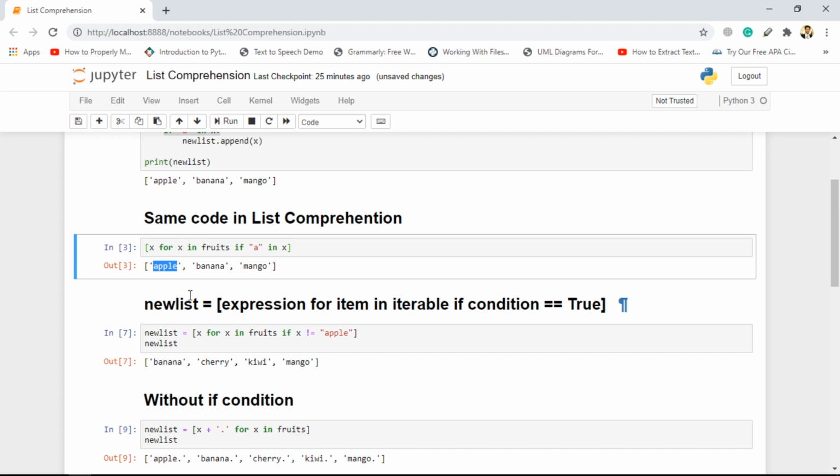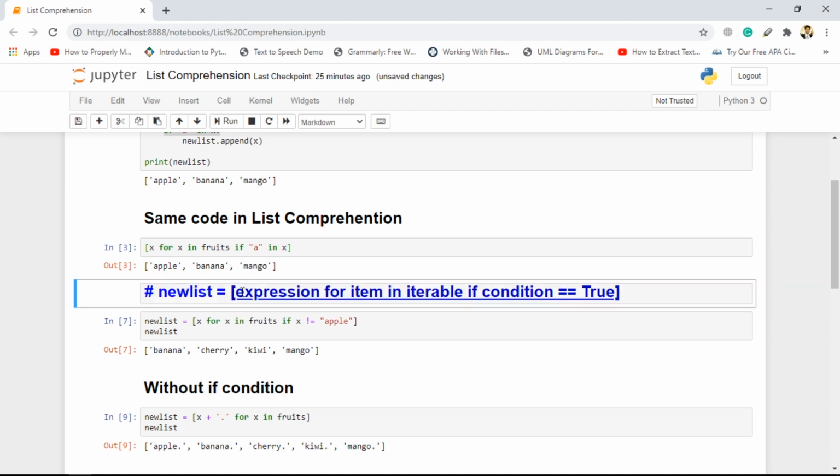So the syntax of writing this is that you go for item in iterable. The iterable could be anything, but right now we can assume that it's simply a list.